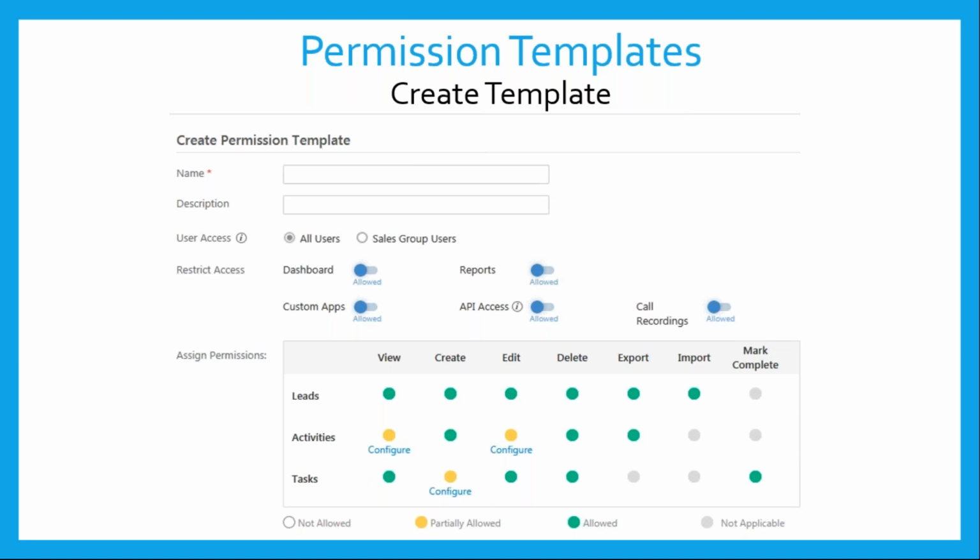If you see the restrict access column here, where you can see dashboards, reports, custom apps, all this can either be disabled or enabled for a user to view, right? And when it comes to the permissions, you can actually control access and limit it when it comes to the actions. A user can see the leads, but he need not see personal information of a lead, right? He need not see health information of a lead, right? All these things can be configured or controlled using permission templates. I'll give you an example in my next slides, which will help you in understanding better.